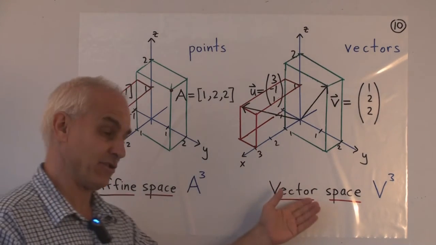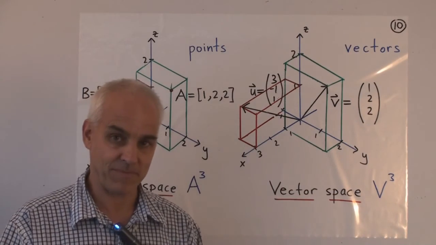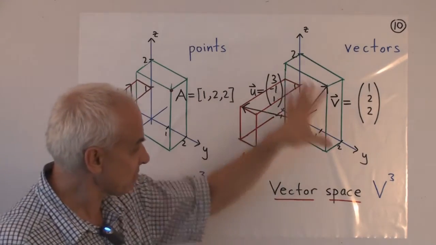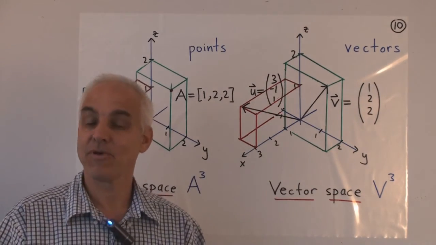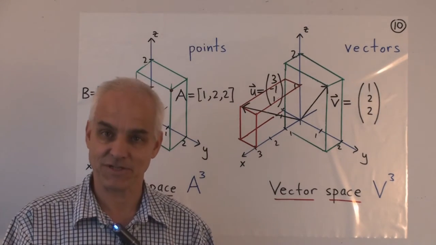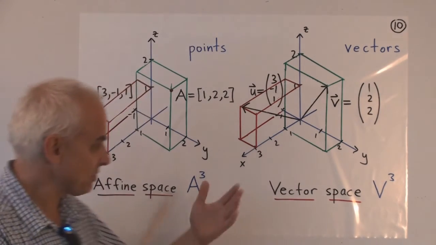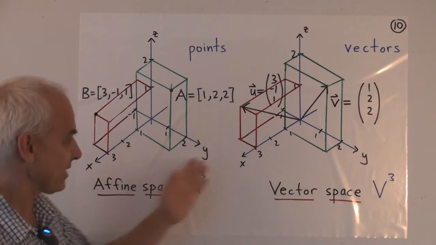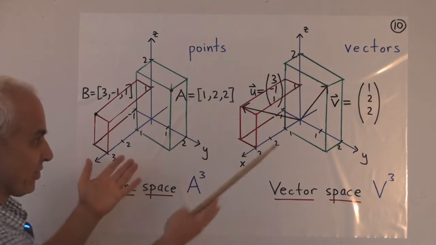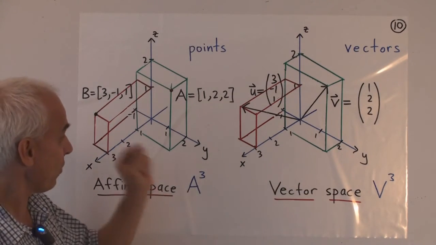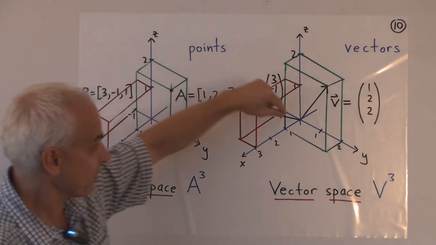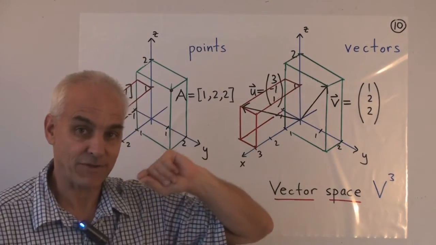Namely, you can add vectors. You can scale or multiply them. That makes the vector space framework preferable for many applications. But you should just be aware that you can easily translate from one to the other. It's really the same picture, except in one situation we're talking about points, and another situation we're talking about vectors.